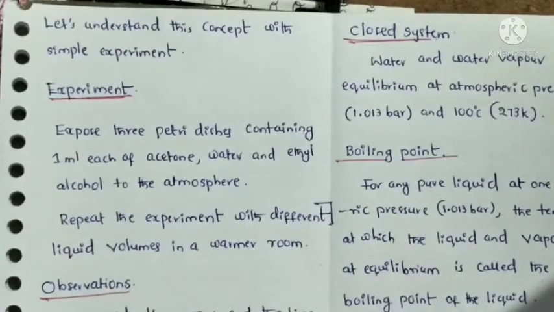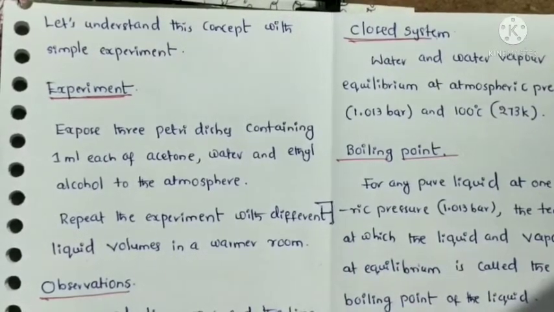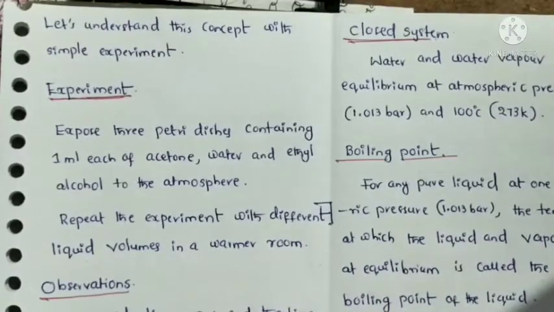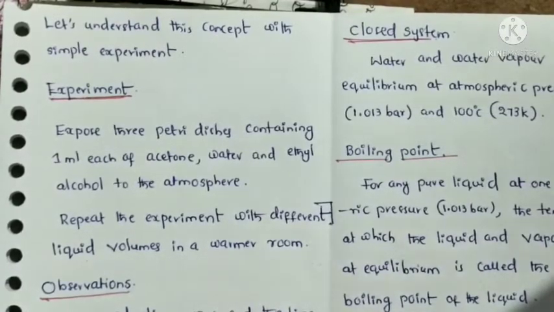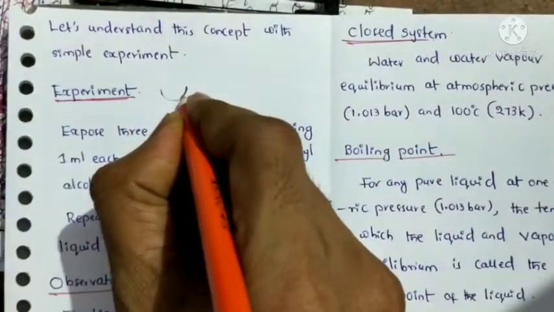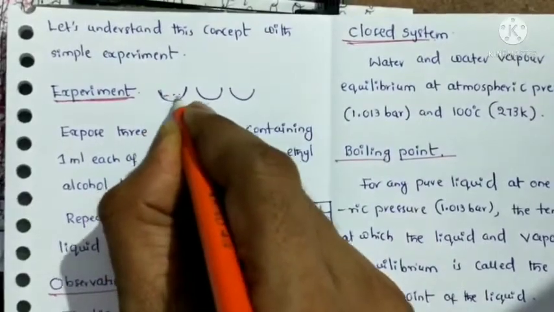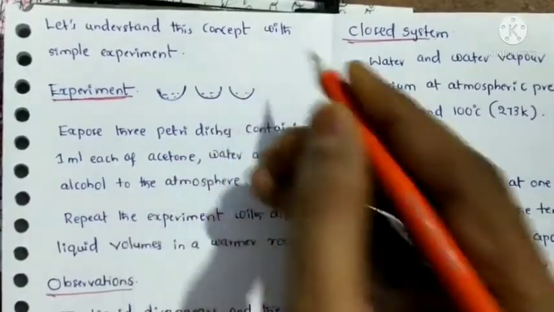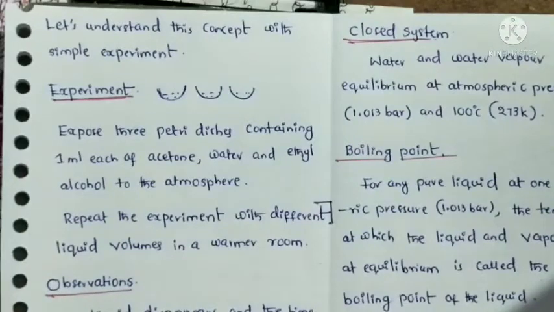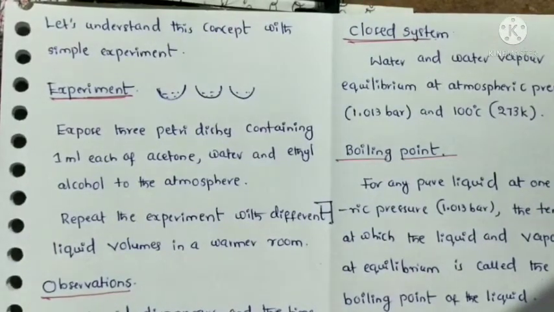Let us understand the concept with a simple experiment. Expose three petri dishes containing 1 ml each of acetone, water and ethyl alcohol to the atmosphere.